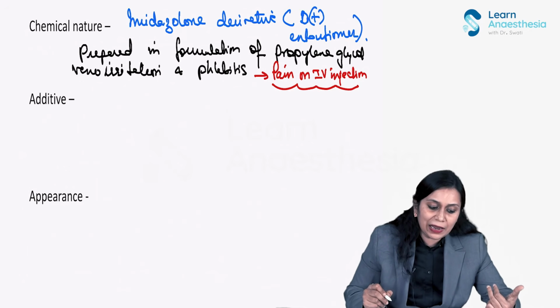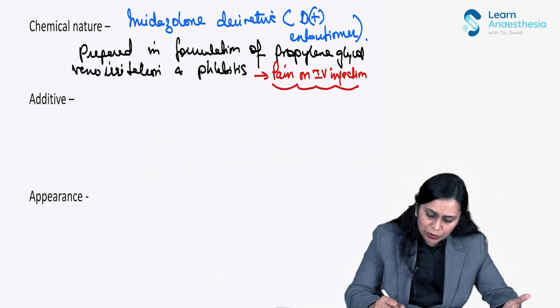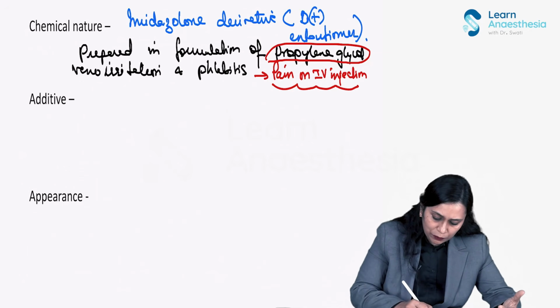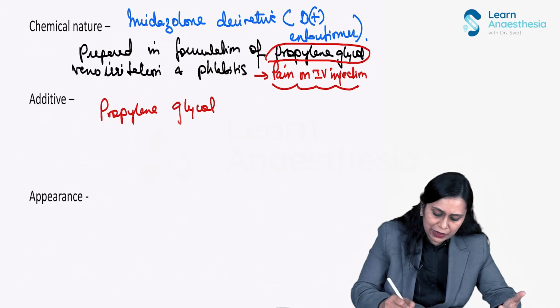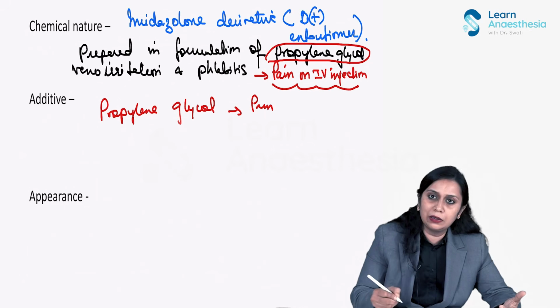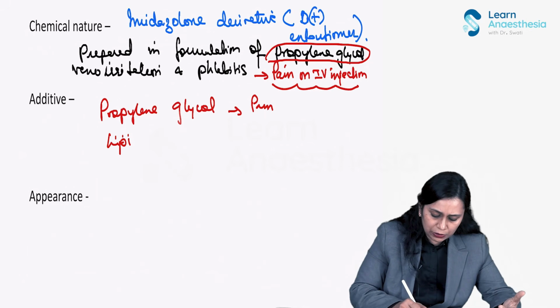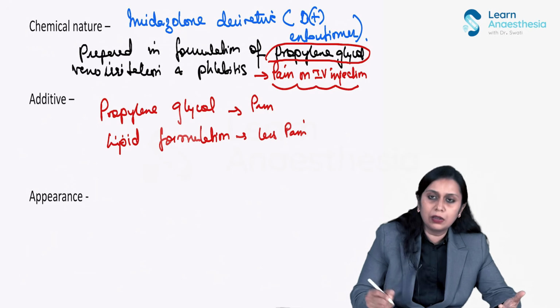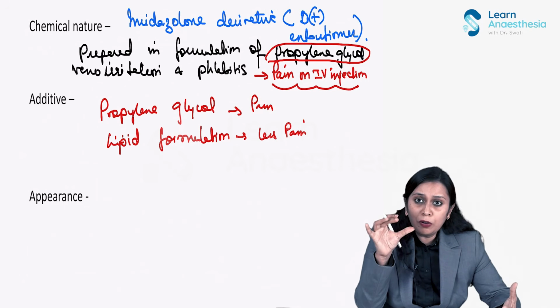So what is the additive which is added? It used to be propylene glycol; now it is prepared in a lipid formulation also. The additive propylene glycol causes pain when added. The lipid formulation causes less pain. See, in propofol, it is the propofol, the phenol, which is causing pain, not the lipid formulation.